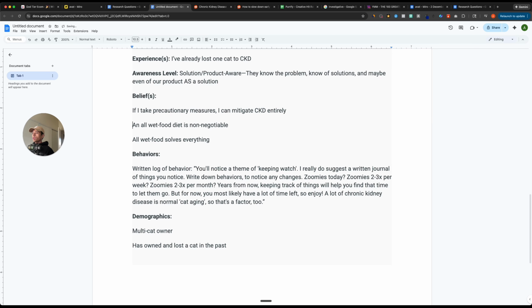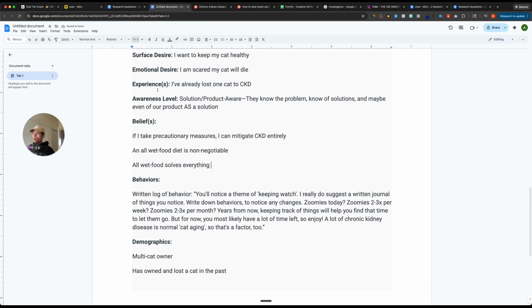Meaning, if somebody believes that, okay, I've already lost one cat to CKD, and they believe that they can take precautionary measures and that all wet food solves everything, then no matter how much selling of my water fountain, no matter how great my water fountain is, if they believe that all they need to do is feed their cat wet food, then they're never going to buy my product, which means in my copy and in my ads, I have to do an effective job at convincing them that this belief is incorrect. So I need to show them through logic, through reasoning, through research that, hey, your belief is actually not correct and that all wet food is not enough to prevent CKD.